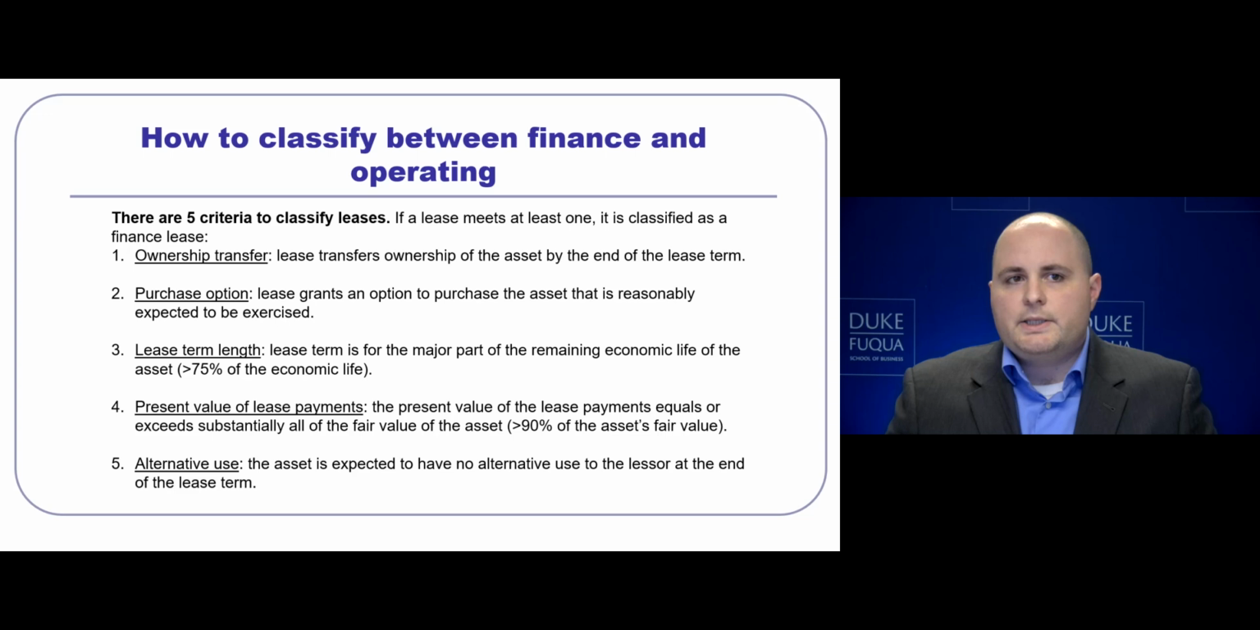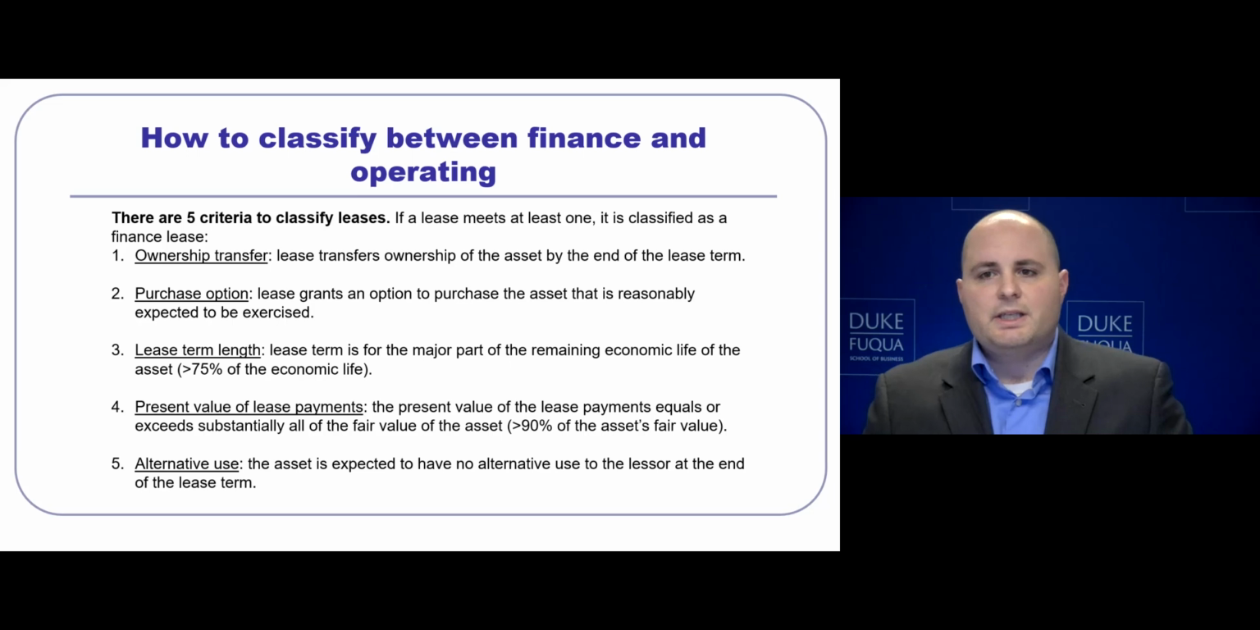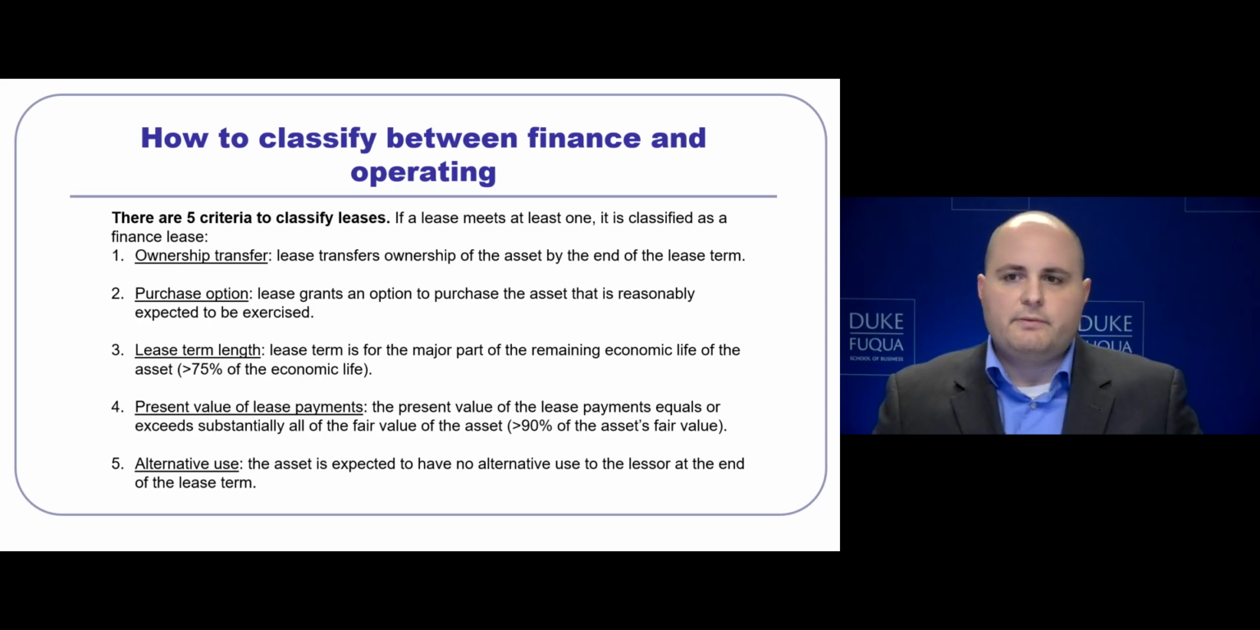3, the lease term length. If the lease term exceeds 75% of the economic life of the lease, it is a finance lease. 4, if the present value of lease payments is greater than 90% of the asset's fair value at the time of signing of the lease, it's a finance lease. 5, the alternative use. If the asset has no alternative use to the lessor at the end of the period, you got it, it's going to be a finance lease.